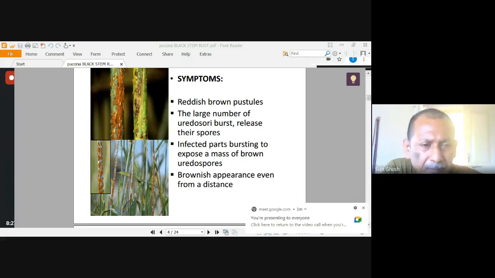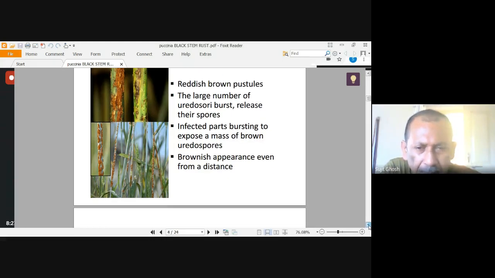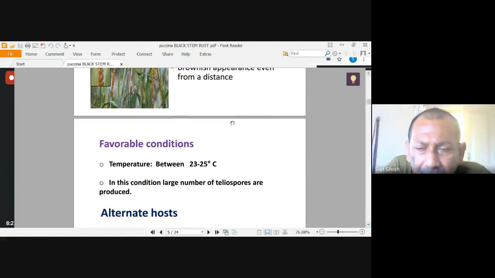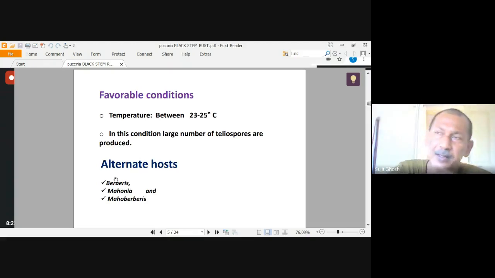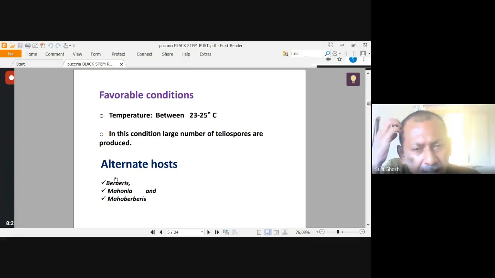Okay. Now, what is the favorable condition for that? It is favorable at 23 to 25 degrees centigrade, and humidity must be high, with a large number of Teliospores, and it completes its life cycle in 2 hosts, that is Berberis, Mahonia and Mahoberberis. These are found where wheat grows in the Himalayan region from Uttarakhand up to Arunachal Pradesh.